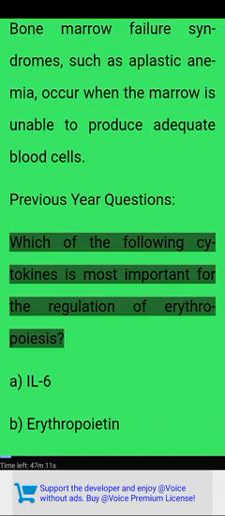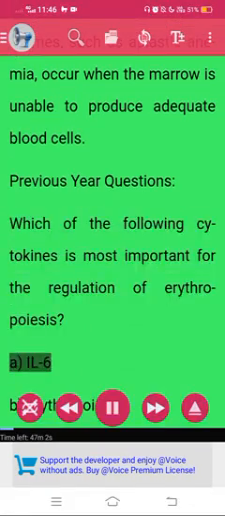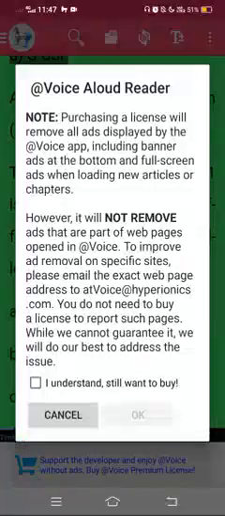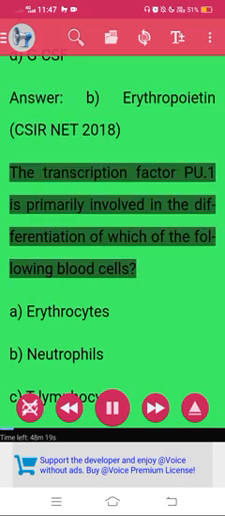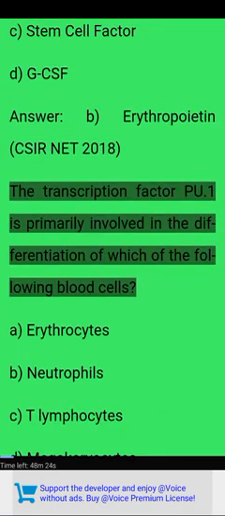Previous year questions. Which of the following cytokines is most important for the regulation of erythropoiesis? A. IL-6. B. Erythropoietin. C. D. GCSF. Answer. B. Erythropoietin. CSIRNET 2018. The transcription factor PU.1 is primarily involved in the differentiation of which of the following blood cells?